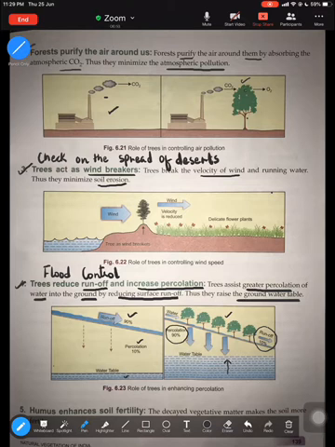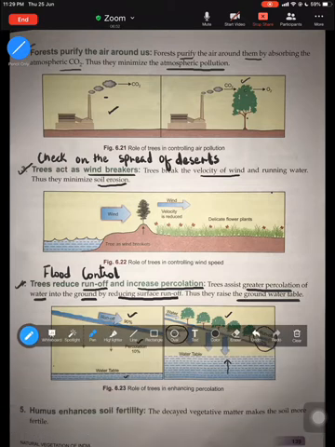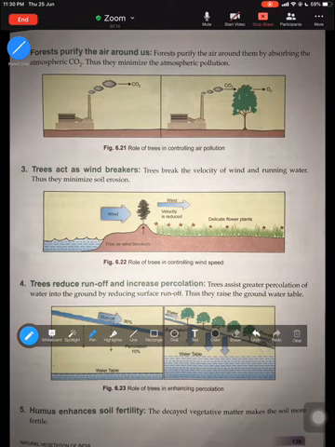All right, fifth point: forest humus enhances the fertility of the soil. As you already know, humus is the dead remains of plants and animals. So it helps in increasing the fertility of the soil. So soil fertility increases because the fallen leaves from trees add humus to soil after decomposition. So forests play a very important role in adding fertility to the soil. Moving to the next.